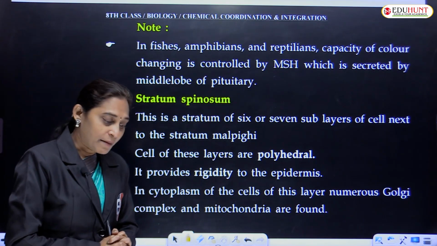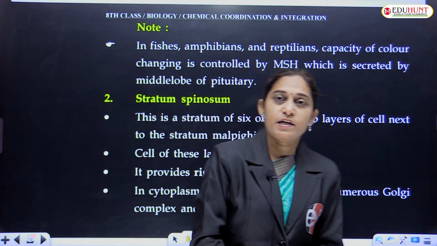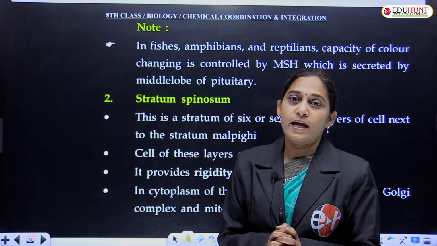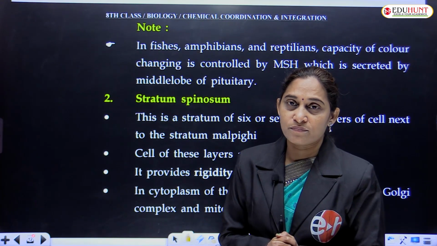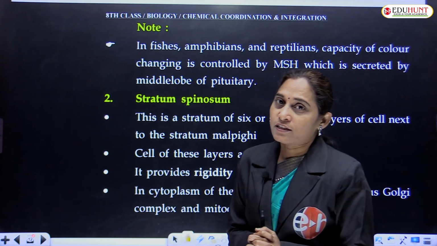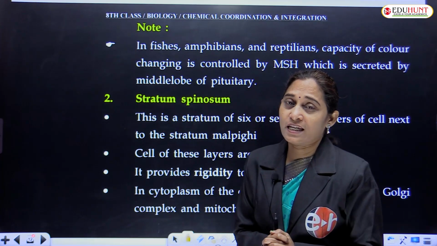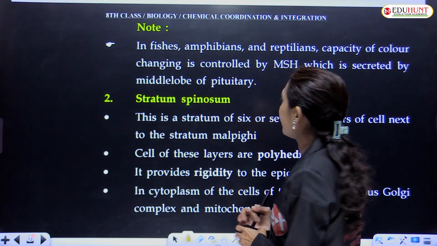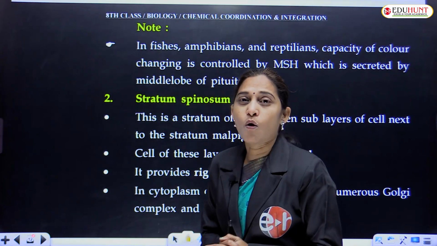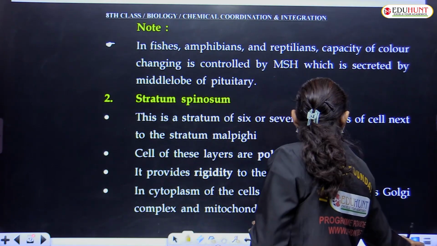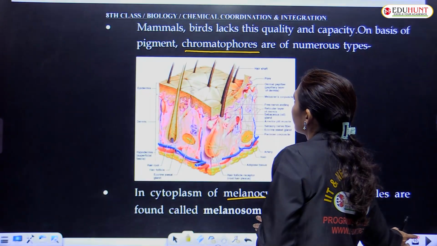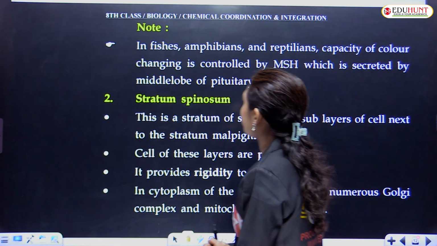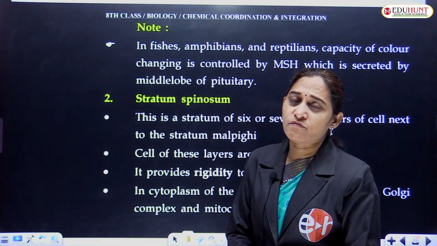Fish, amphibia, they shed the skin. The shedding is known as ecdysis. Ecdysis means shedding of skin. Even this kind of shedding of whole skin is seen in snakes. That is called shedding of skin, called molting, that is somewhere it is mentioned, molting, and change of color is seen in fish and amphibia.